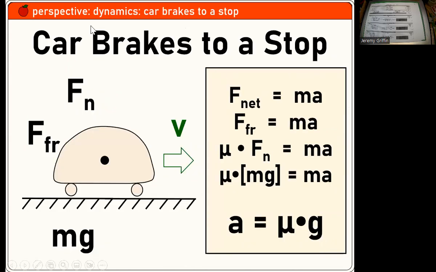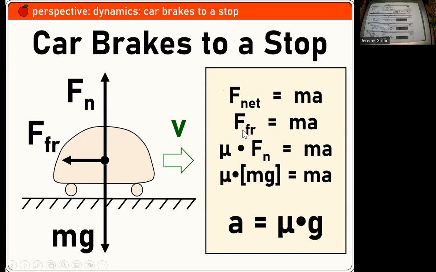Car brakes to a stop. There are a few slides in this presentation that have that exact same title. There's going to be one later today when we do conservation of energy. So different perspectives on the car braking to a stop. Now, from a dynamics point of view, we're really interested in what are the forces. So this car is going left to right, and I see, bam, those three forces on it. One down, one up that balance out, and then a friction force, which is acting as the net force.